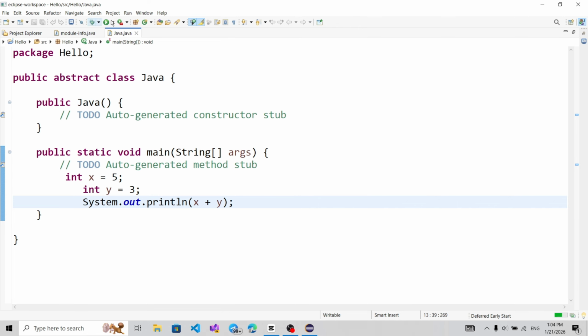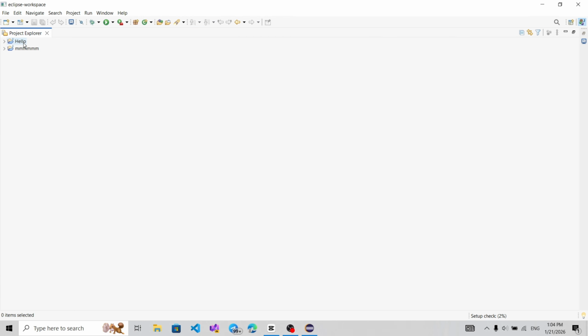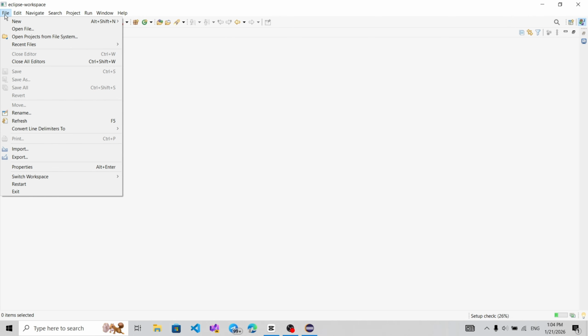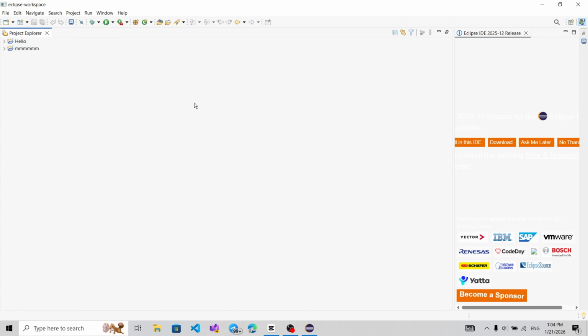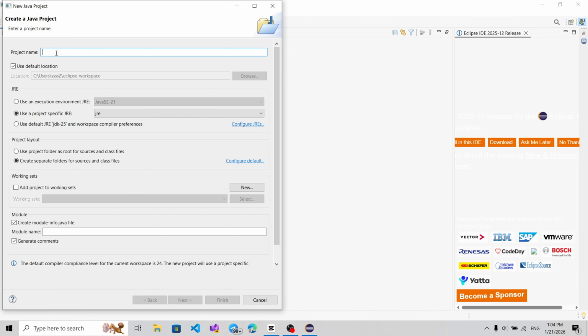This is an old project. I will show you how to start a new Java project. Click File, then New, then Java Project. Simple. For the project name, use any name you want. I will write code, and choose Finish.